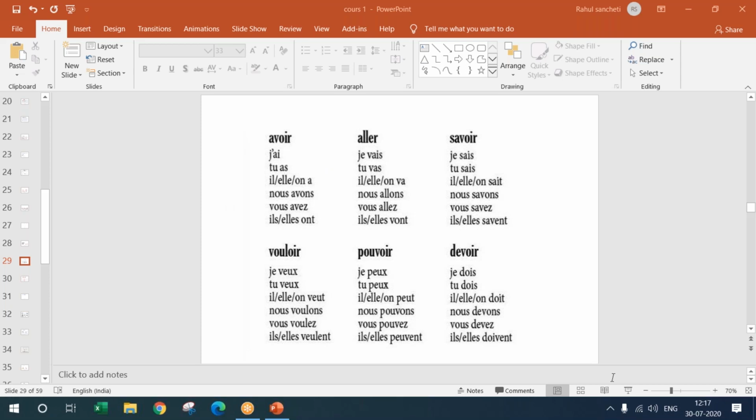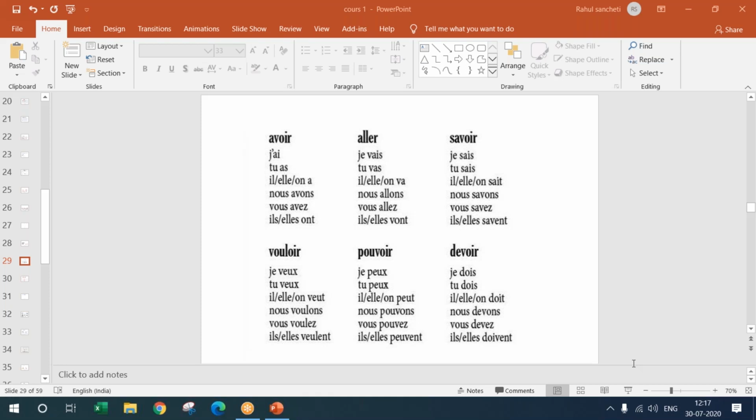So these are the verbs which are very common. Coming back to the topic again, I keep diverting. These are the verbs which are all ending with ir, not er: avoir, savoir, vouloir, pouvoir, and devoir. So we look at the conjugation of these verbs. Avoir is to have. The meanings are not written in the slide, so I'll just quickly write. Avoir is to have. This is one of the most important verbs in French. We have already seen the conjugation, so we'll not look at it again.